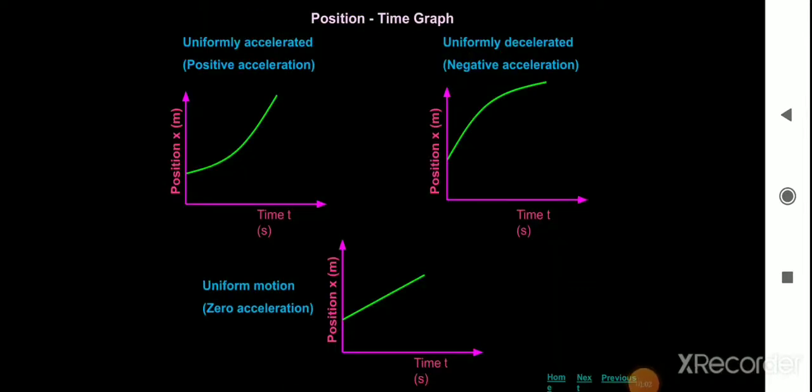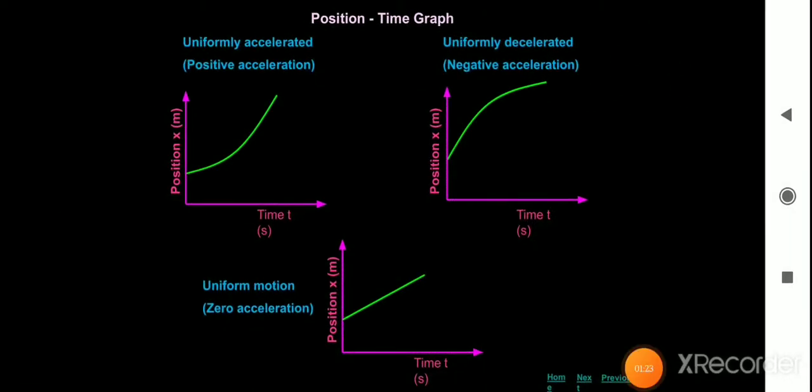Now let us see the position time graph. Here, in the first diagram, the position time graph, we are taking the position along the y-axis and time along the x-axis. Such a graph is known as a position time graph. The first diagram is for uniformly accelerated, or positive acceleration.